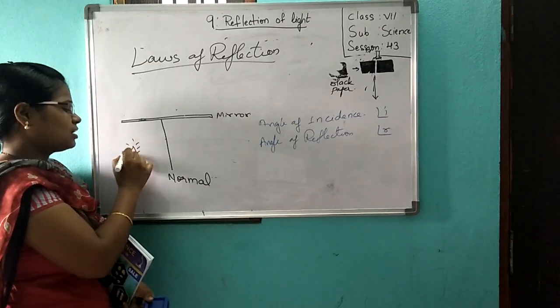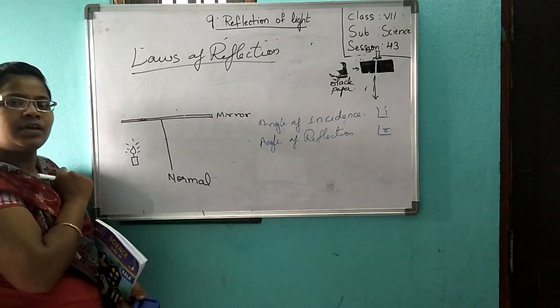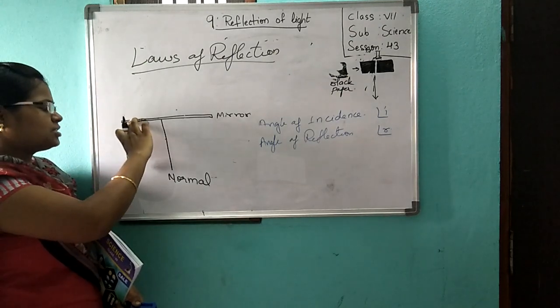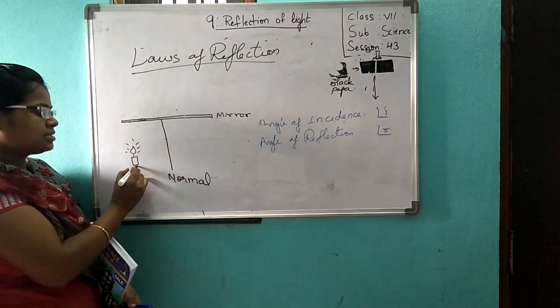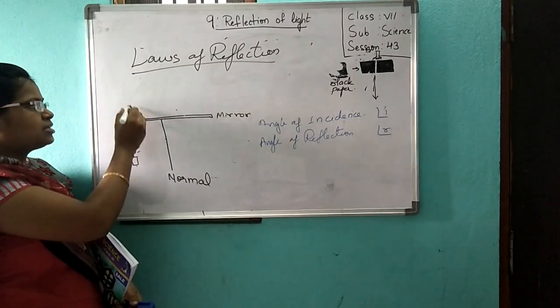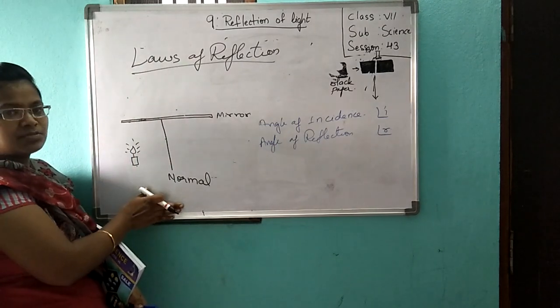I am placing a candle here. Can you see the image in the mirror? You can see how much distance. This is the mirror, no? From the mirror, the candle is at this distance. At the same distance you will see the candle. Yes? Okay, this is the mirror.